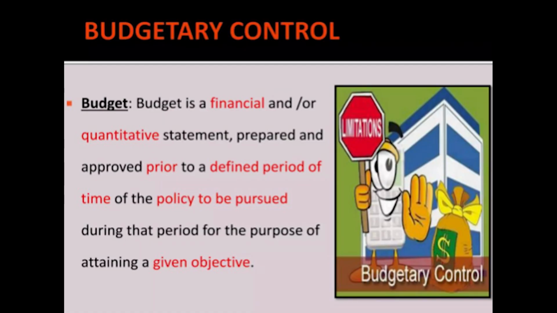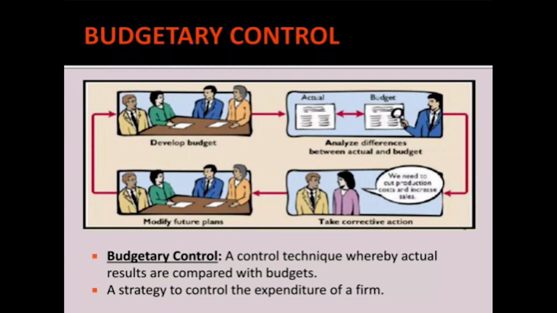So, budgetary control. A budget is a financial or quantitative statement prepared and approved prior to a defined period of time, of the policy to be pursued during that period for the purpose of attaining a given objective. Budgetary control is a control technique whereby actual results are compared with budgets, meaning actual results are compared with estimated ones.